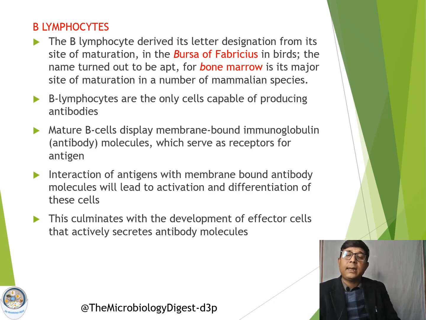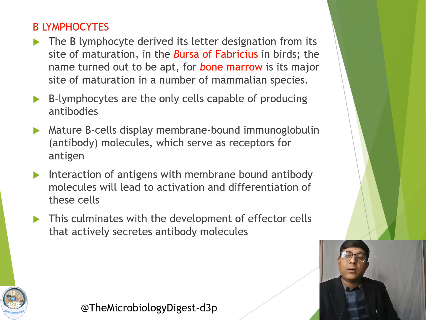These cells develop, get differentiated, and maturation occurs in the bursa of Fabricius in the case of birds and in the bone marrow in the case of mammals. So from the bone marrow or bursa, these cells have been named B lymphocytes.